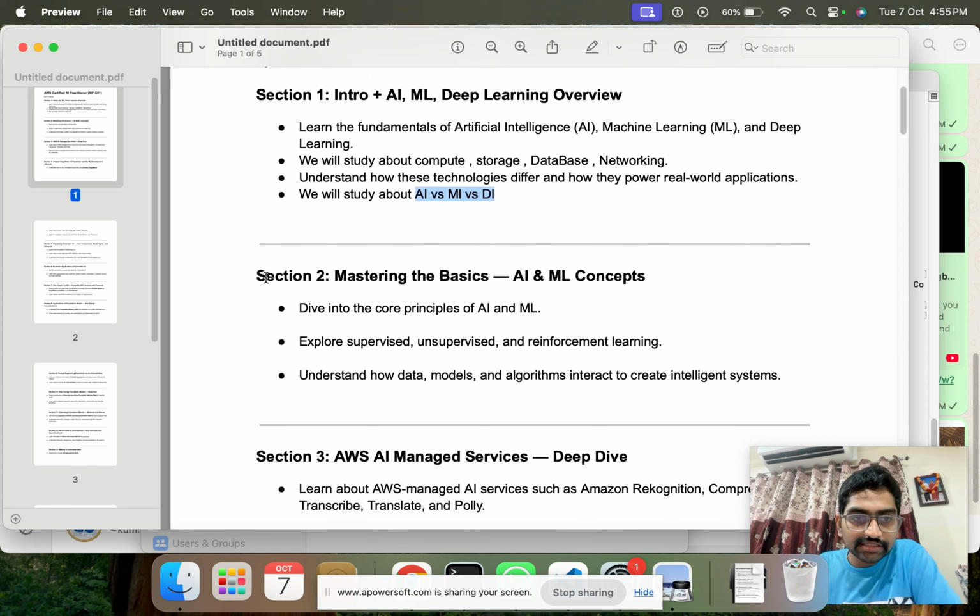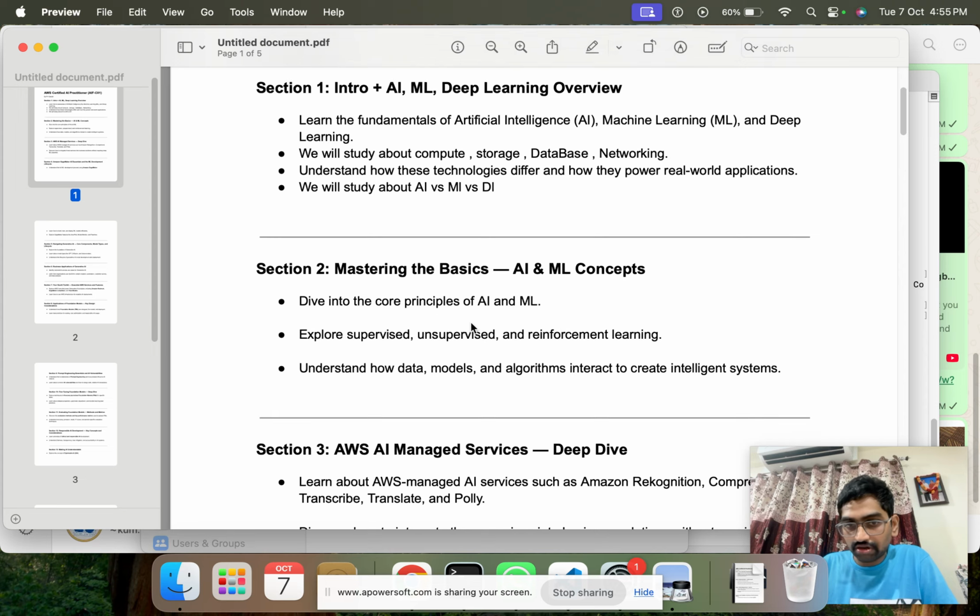Then in section 2 we will study all the AML concepts like supervised, unsupervised, and reinforcement learning, and how the model learns from data: data cleaning, data pre-processing, and feature scaling. We will learn these in this particular section.